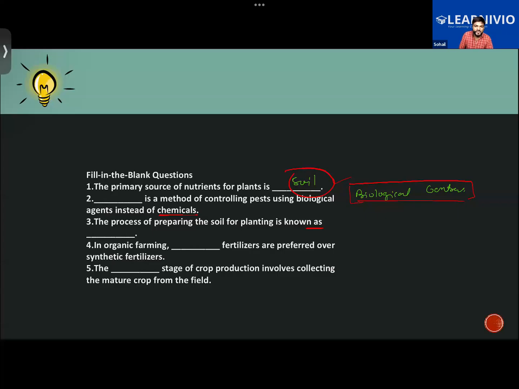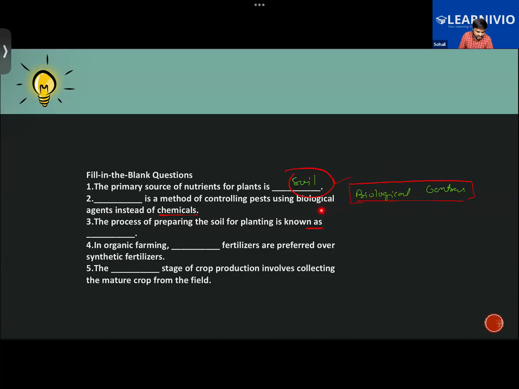Biological agent will refer to use of bacteria or viruses or some form of insects to kill other pests. Pest could be ants, rodents like a rat, termites, etc. So we'll be preferring use of biological agents, and the method is called the biological control method.